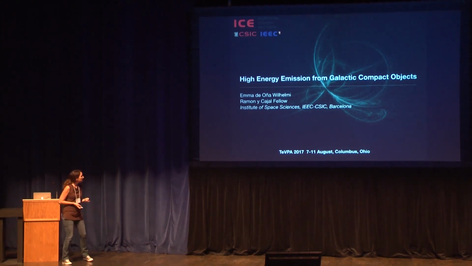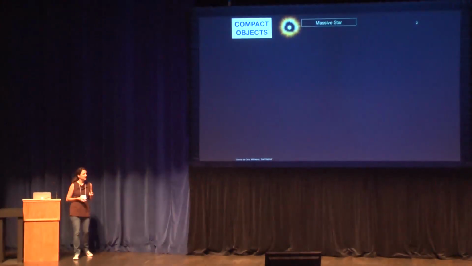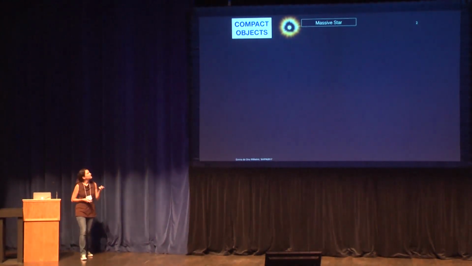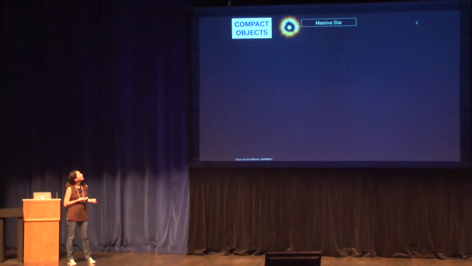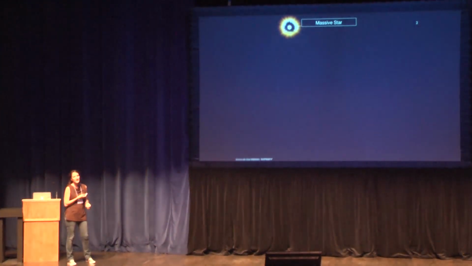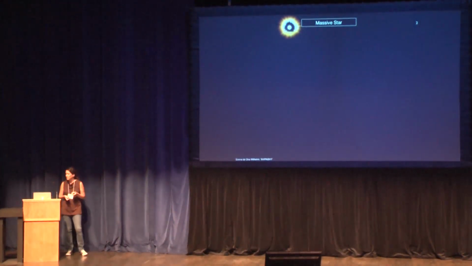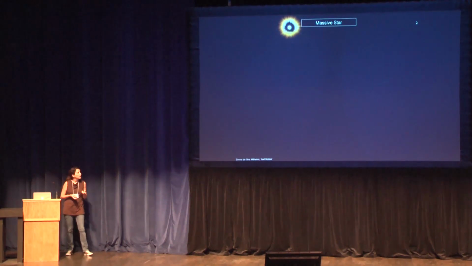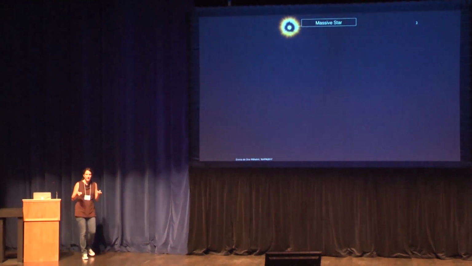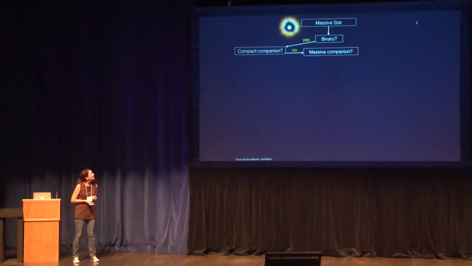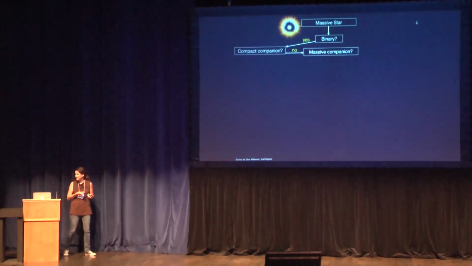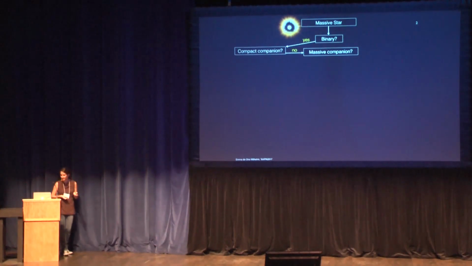So for that, let me just start very simple with a massive star, okay? I'm going to start talking about these compact objects, but for that, I want to start with this massive star, which in principle shouldn't accelerate charged particles to high energies at all, because you don't have shock, you don't have anything really exciting happening. But the next question you can ask yourself is if the massive star is in a binary system.